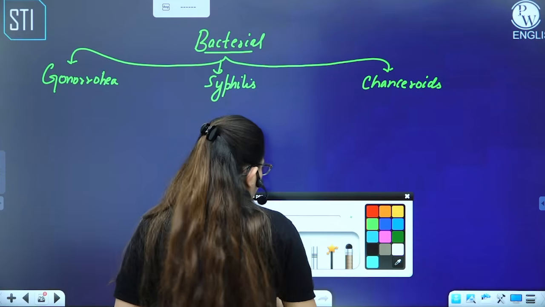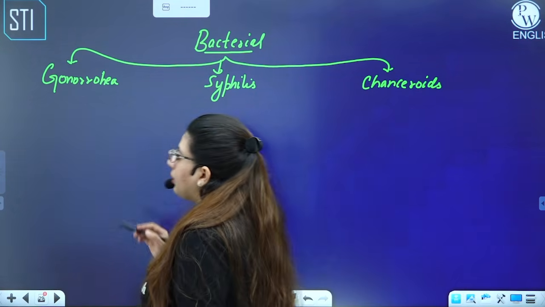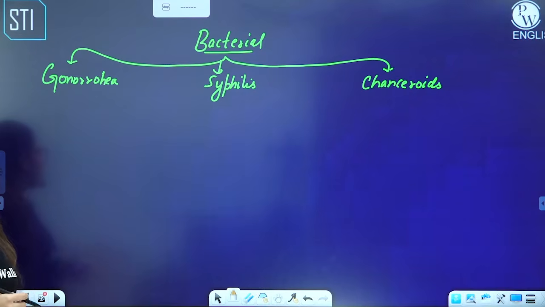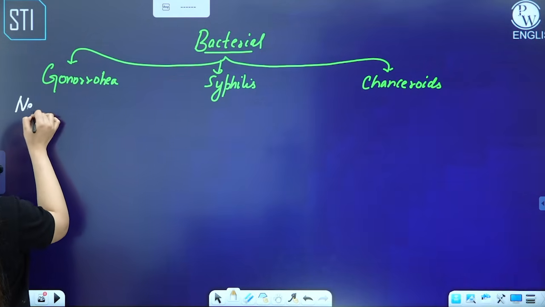Gonorrhea is caused by a bacterium, because these are bacterial STIs. The bacterium is Neisseria gonorrhoeae.